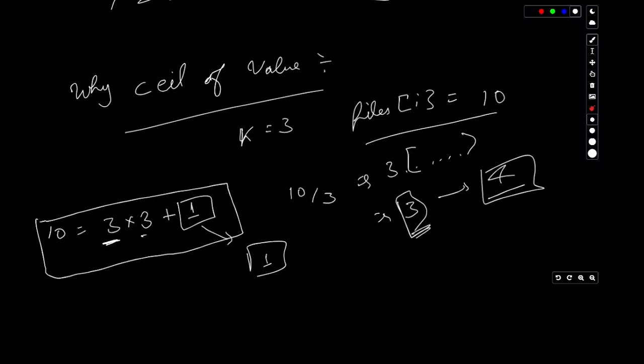We will have 3 times 3, but then there is some remainder, and that remainder will always be smaller than k. This value will always take 1 extra hour for eating bananas. That is why we are calculating a ceil value over here. Okay, so let's directly jump into the implementation part of this problem, which is the last part, and then we'll be good to go.